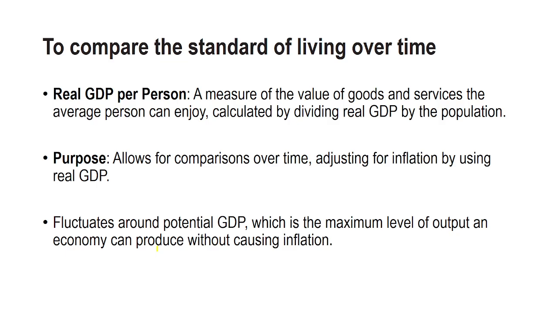In summary, real GDP per person is a measure of the value of goods and services that the average person can enjoy, and it is calculated by dividing real GDP by the population. The purpose of that is to allow for comparison over time, adjusting for inflation by using real GDP. It fluctuates around potential GDP, which is the maximum level of output an economy can produce without causing inflation.